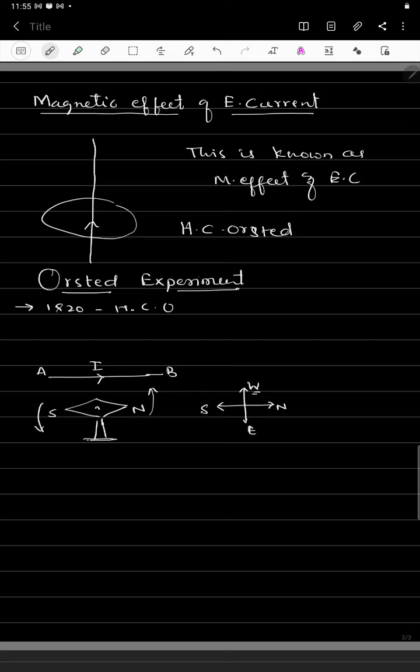So here the current carrying conductor experiences that magnetic field. Due to that magnetic field, the needle deflects.